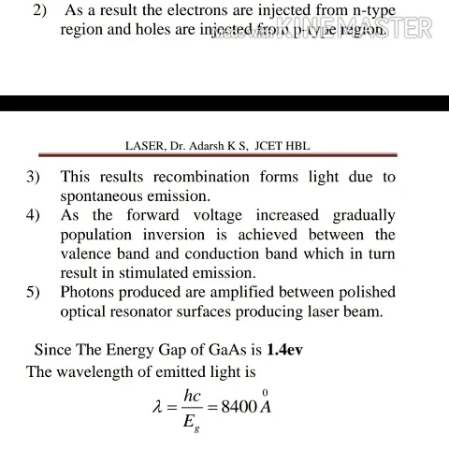Substituting the values: h is Planck's constant, 6.625 into 10 raised to minus 34, c is the speed of light, 3 into 10 raised to 8 meter per second, and Eg is the energy gap, 1.4 into electron volt, that is 1.6 into 10 raised to minus 19 coulombs. By substituting this, we get the wavelength of the emitted laser light, that is 8400 angstrom. So this is about the working of the semiconductor laser.